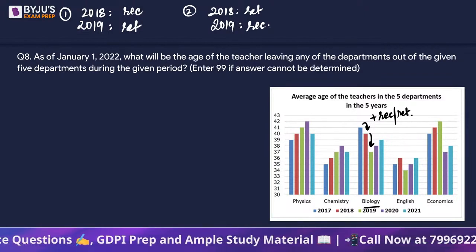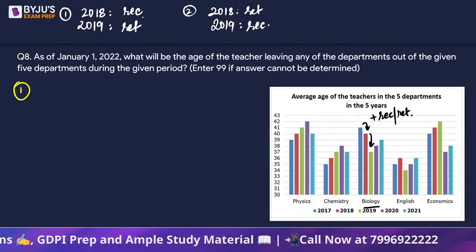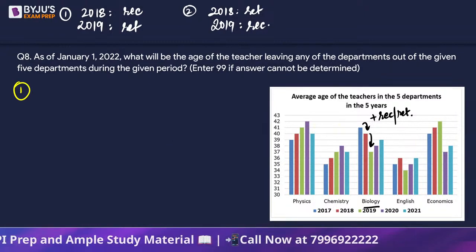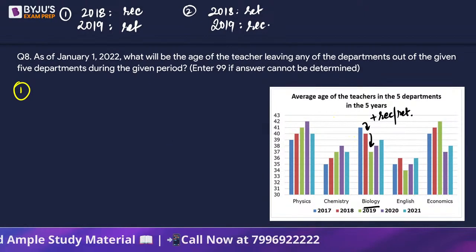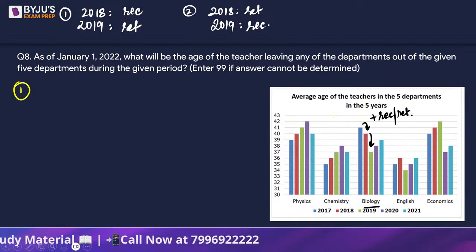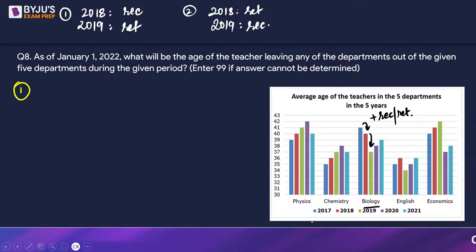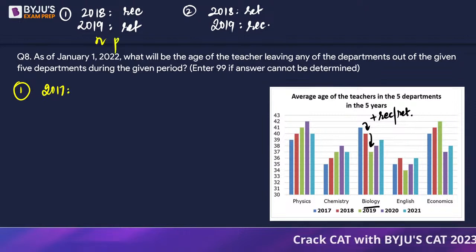If we look at the first case, in 2018 the recruitment happened. So in 2018 May, if you look at the average age, it is 40 years, right? And how many people are there in the biology department? We don't know, so we need to find out that as well. So in 2017, let's say there were n people.